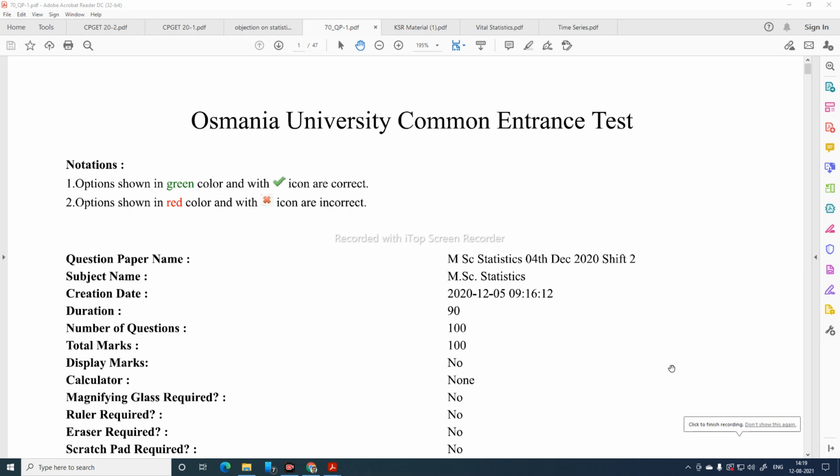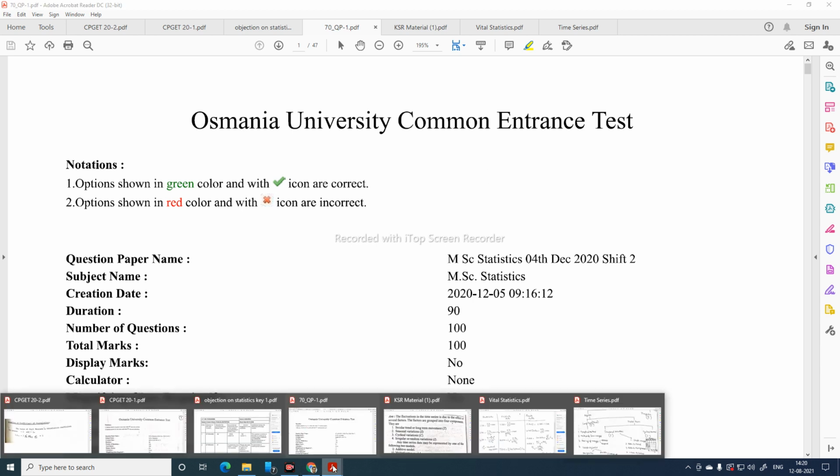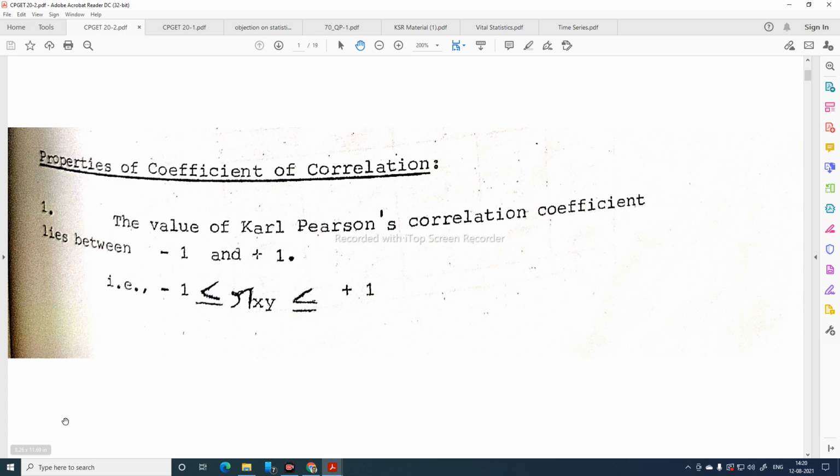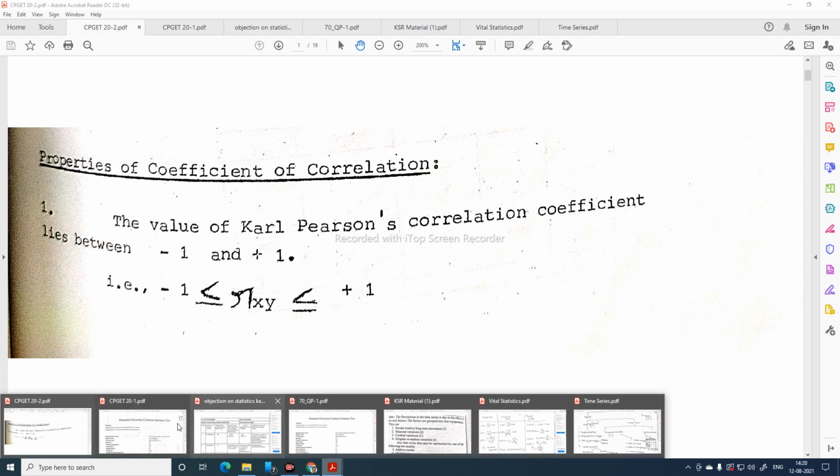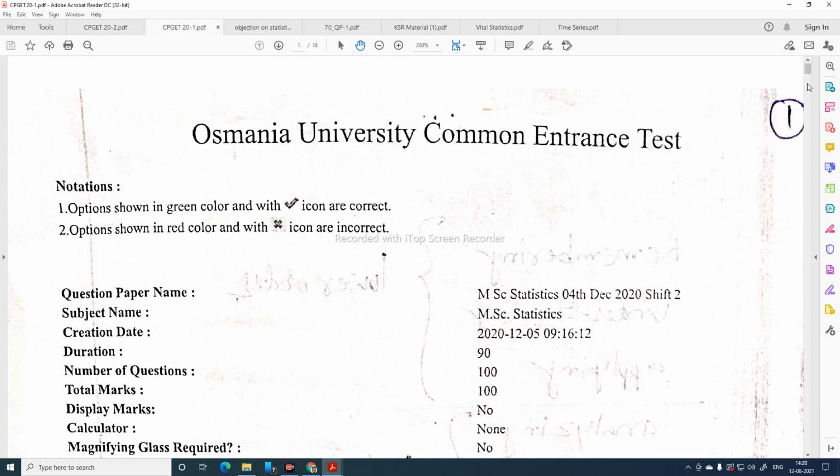Welcome learners, this is CPGET 21 question paper discussion of MSc Statistics, exam held on December 4th. In the previous lecture, we have discussed up to question 25. Okay, up to 25 we have discussed.